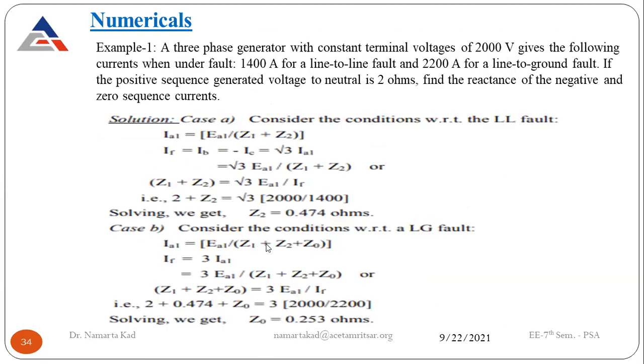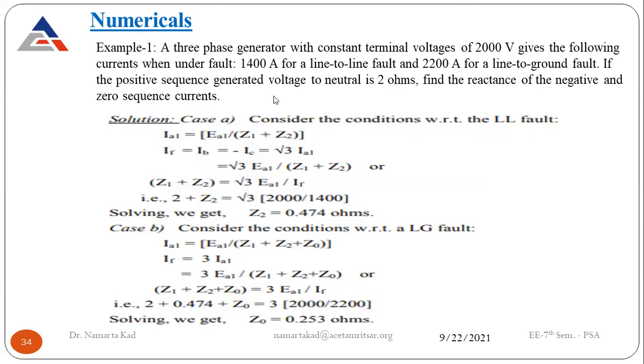Let's see the next numerical now. A three-phase generator with a constant terminal voltage of 2000 volts gives the following current when under fault: 1400 ampere, so this one is the fault current, for a line to line fault, and 2200 ampere for a line to ground fault. So if there is the line to line fault, then it is 1400, and if there is the line to ground fault, then it is 2200.